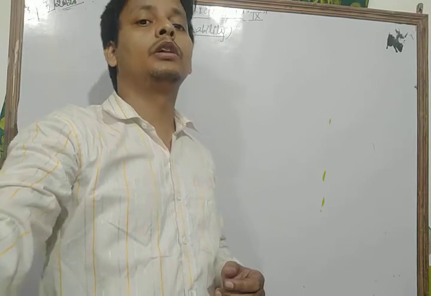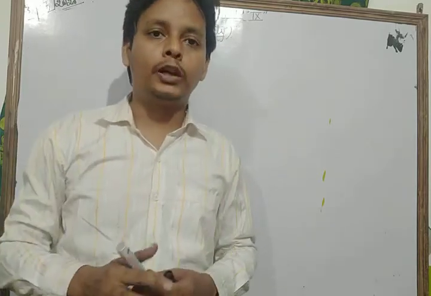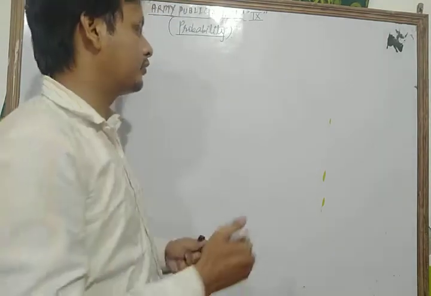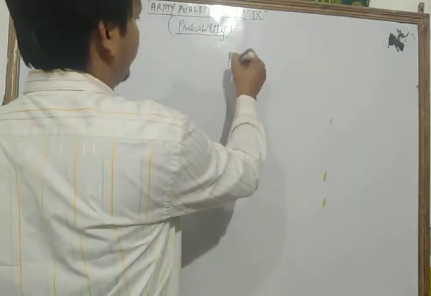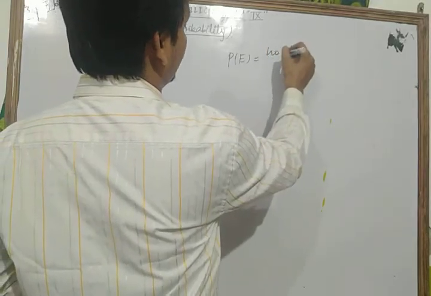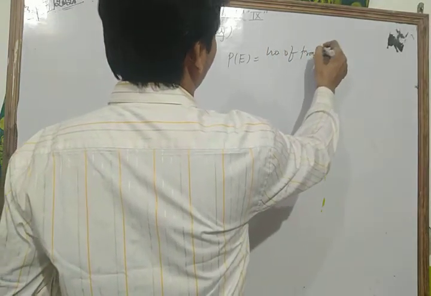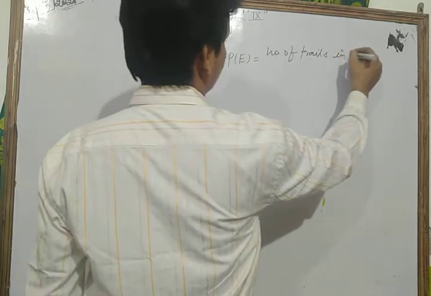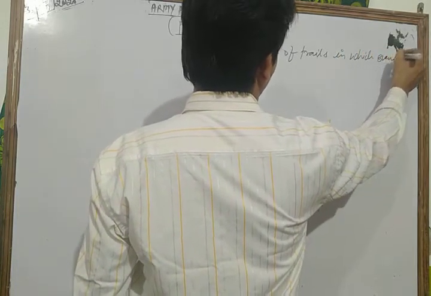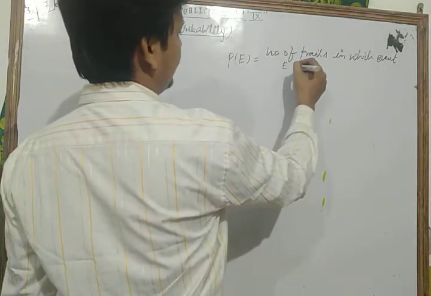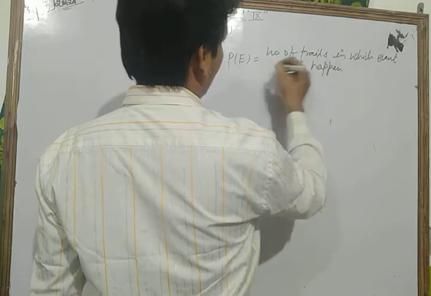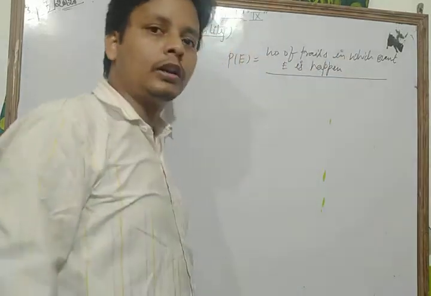Dear students, in that chapter there is one and only one formula to calculate the probability of an event. What is the formula? The probability of an event is equal to the number of trials in which event E happens upon the total number of trials.